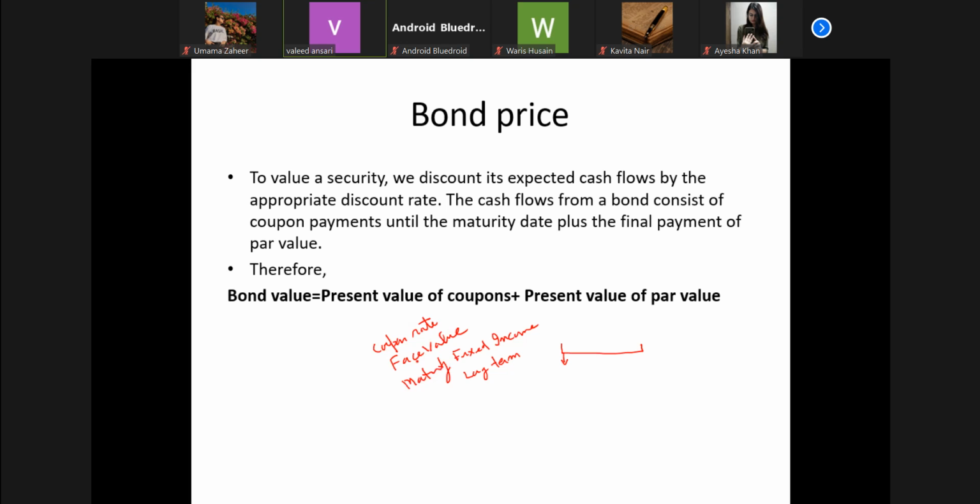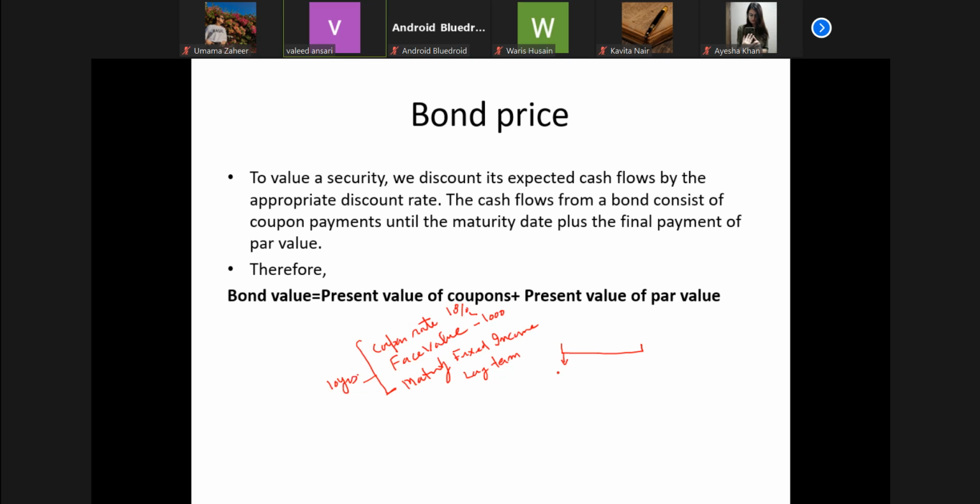It means that the bond is sold at a certain price, let us say 1,000 rupees. It carries a certain rate of interest, let us say 12 or 10%, and it has a maturity period, that the bond will be retired or redeemed after, let us say, 10 years.